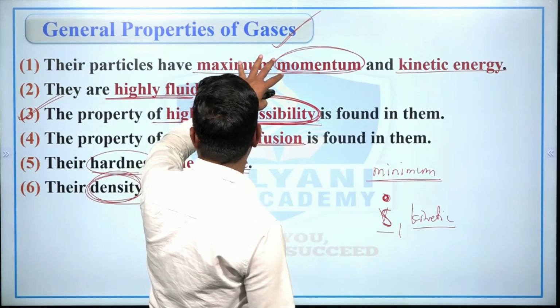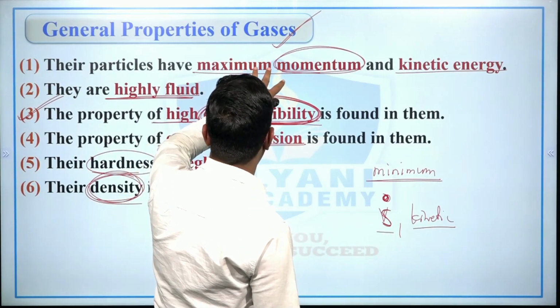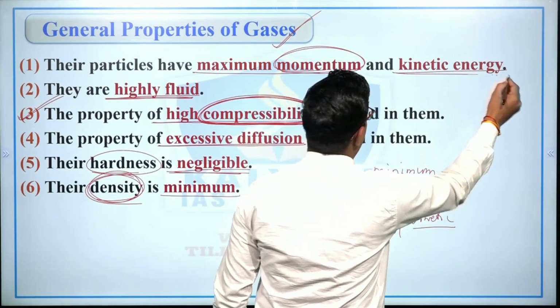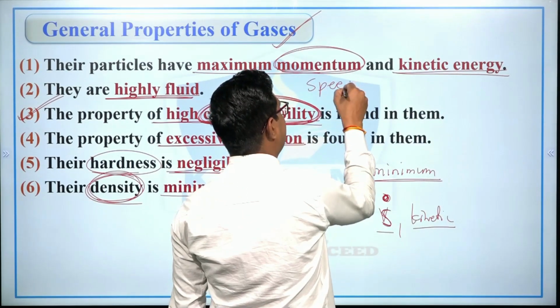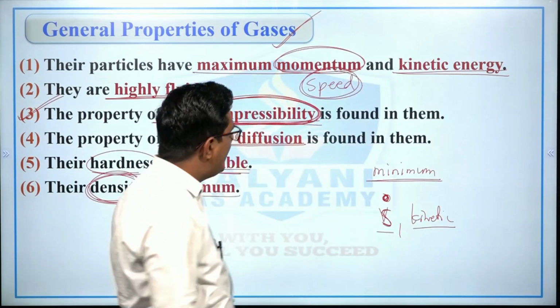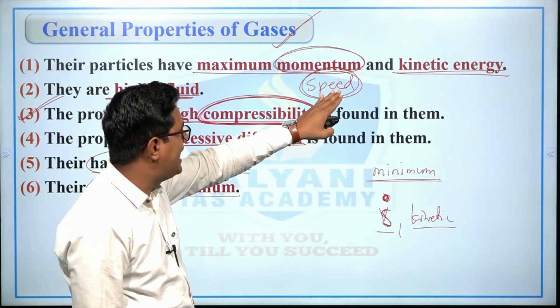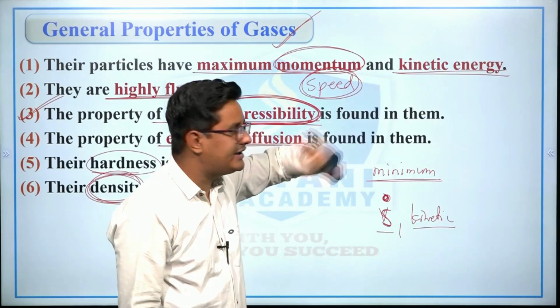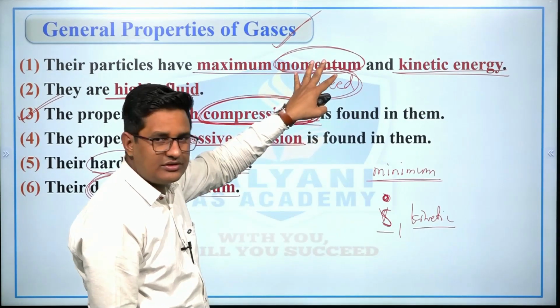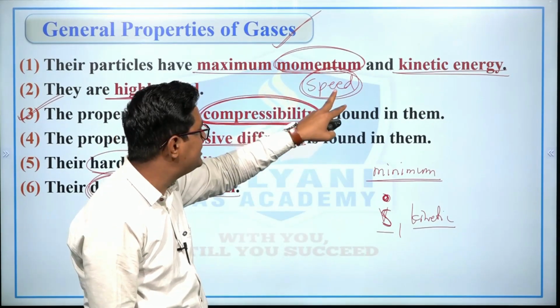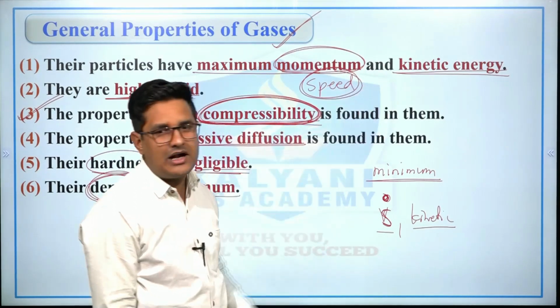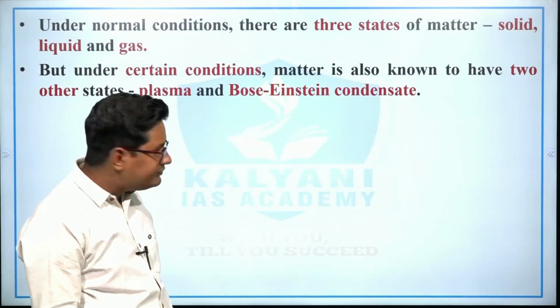And most important, the particles of gases have maximum momentum, or we can say maximum speed, right? अब अगर हम यहाँ पर कंपेयर करें सॉलिड से, सो द पार्टिकल्स ऑफ सॉलिड हैव मिनिमम स्पीड एंड मिनिमम काइनेटिक एनर्जी, whereas the particles of gases have maximum speed as well as maximum kinetic energy, right?